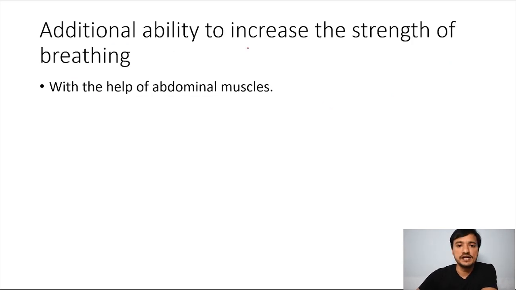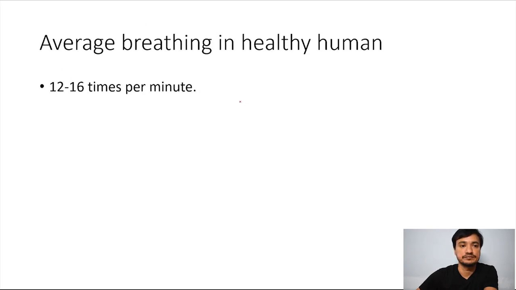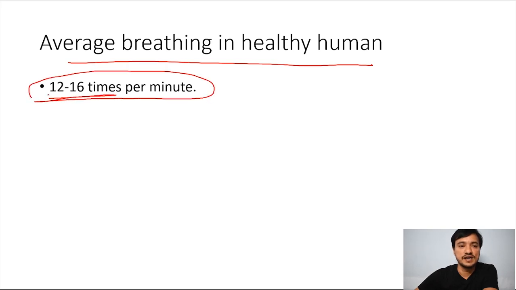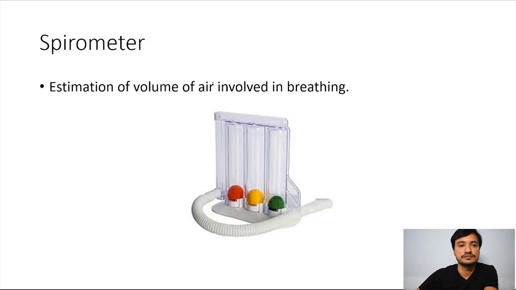There is an additional ability to increase the strength of the breathing. I can tell you, gasping means more breathing. Is there any additional ability? Yes, there is an additional ability of the body, and it is with the help of abdominal muscles. Abdominal muscles are involved in the additional ability to increase the strength of the breathing. Then the next topic is average breathing in the healthy human. You have to remember 12 to 16 times per minute. You can measure it also: 12 to 16 times per minute is the average breathing in a healthy human.